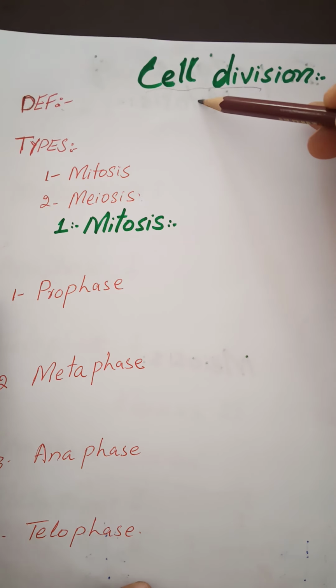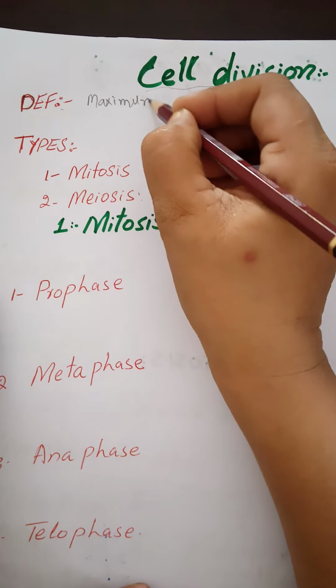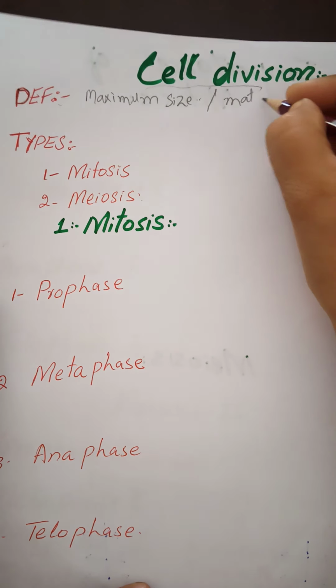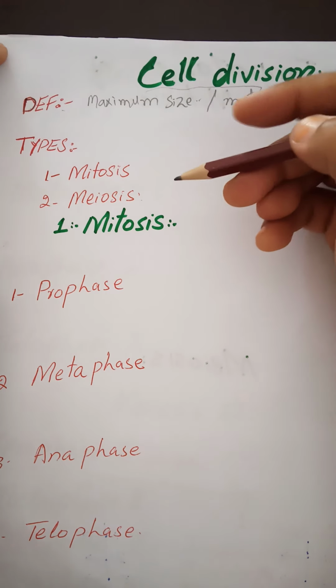What is cell division? When a cell gains maximum size or becomes mature, it will divide into 2 or 4 daughter cells.